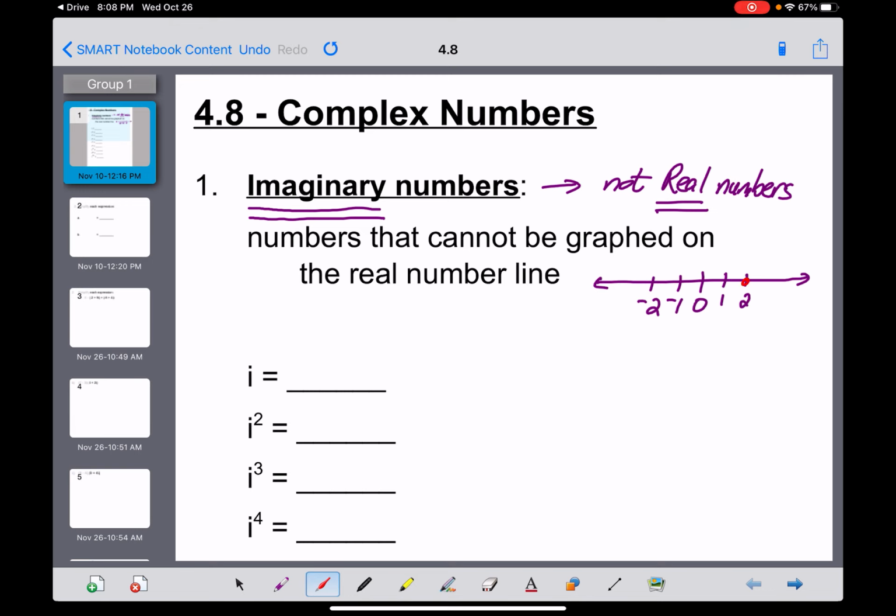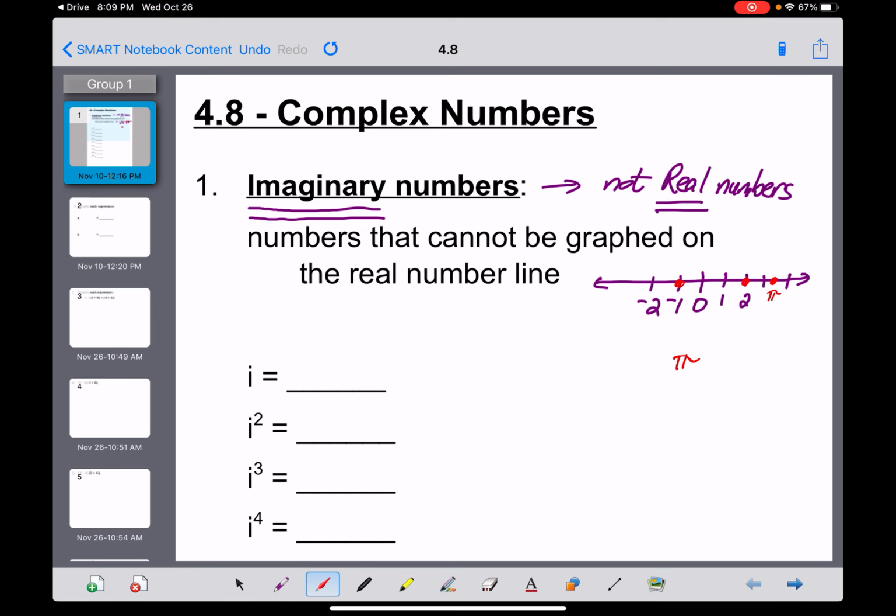Okay, this is 2. This is negative 1. Even a weird number like pi is somewhere between 3 and 4. So I could guess that pi would probably be right about there. Or even a weird number like the square root of 5 would be on there as well.